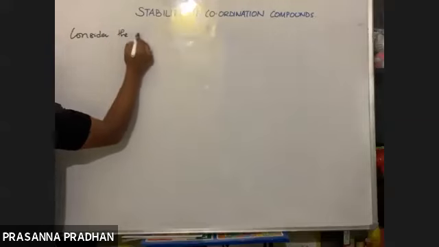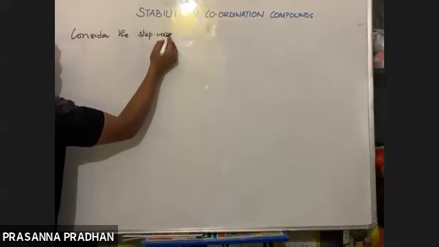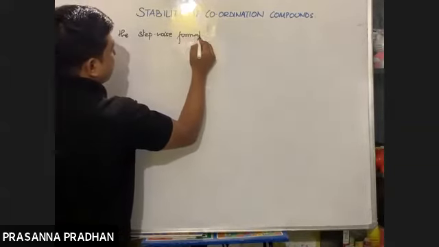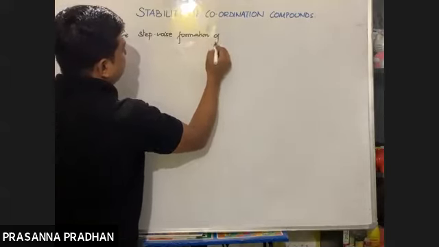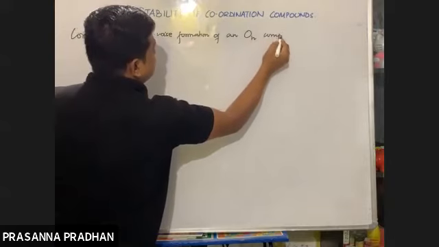Let us consider the stepwise formation of an octahedral complex. So try to understand this.